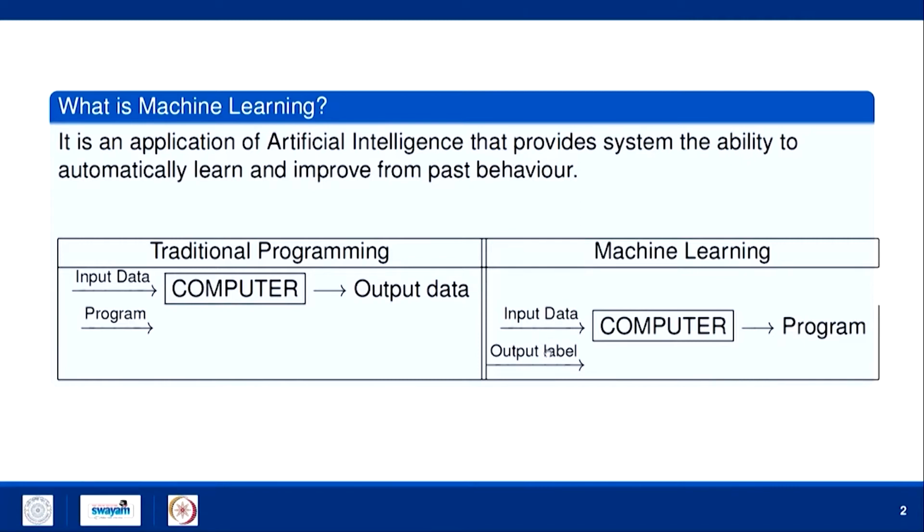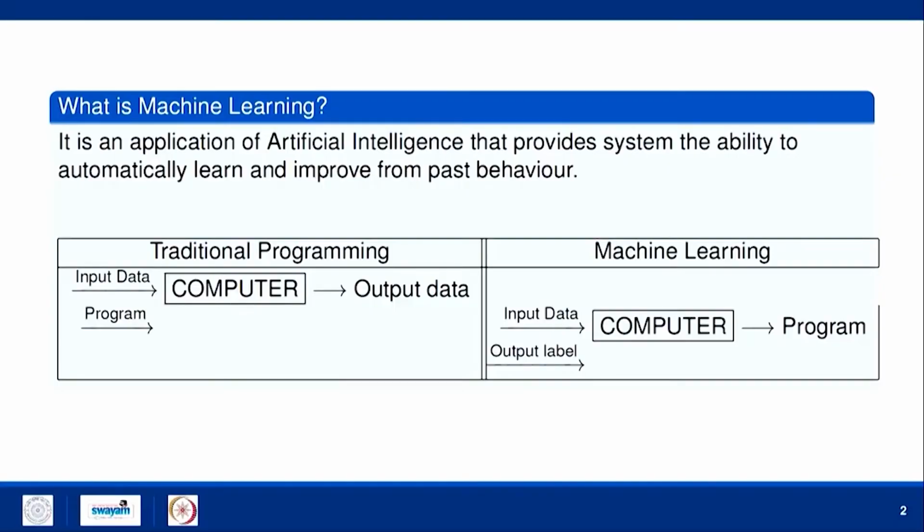We feed both of them to the computer and we try to model our program. Using those past records, we try to model the phenomenon from which we got the output for a given specific input. That is basically machine learning.